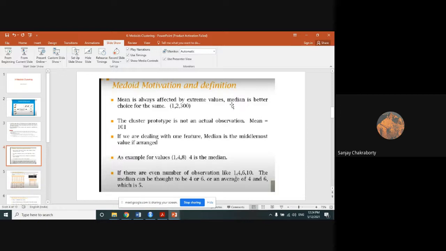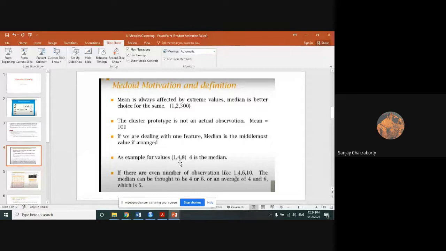So that's why we follow the median, which is a better choice than the mean. The cluster prototype is not an actual observation; the mean equals 101. If we are dealing with one feature, the median is the middlemost value if the values are arranged in ascending order, which I already showed you in my statistical discussion.